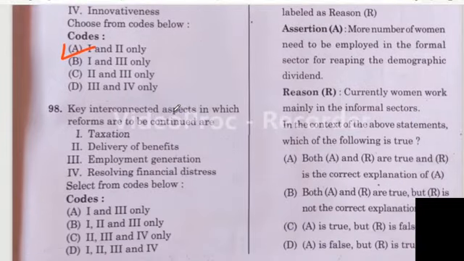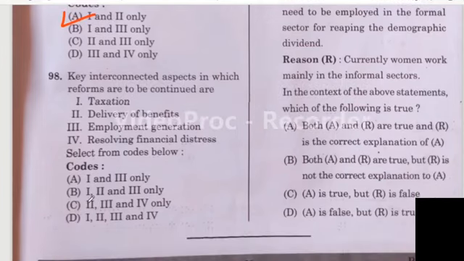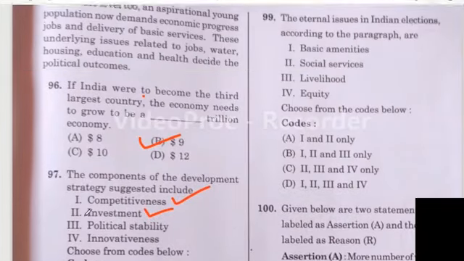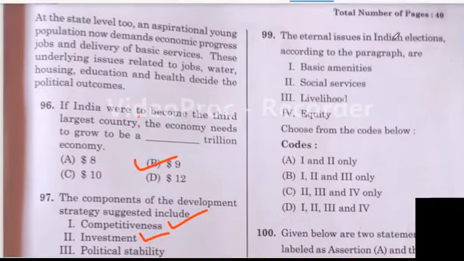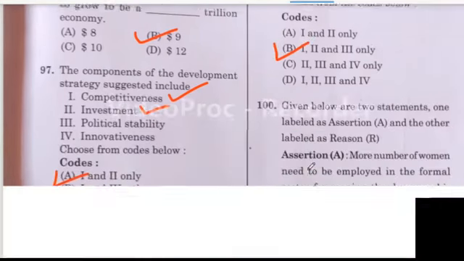Question number 98. Key interconnected aspects in which reforms are to be continued. One is taxation, second one is the delivery of the benefits, third one is employment generation, fourth one is resolving financial distress. Yes, here also 4 options are given. I think all of the above are correct. So option D is the right answer. Question number 99. The eternal issues in Indian elections according to the paragraph are basic amenities, social services, livelihood, equity. Yes, I think option B is the right answer. 1, 2 and 3 only.